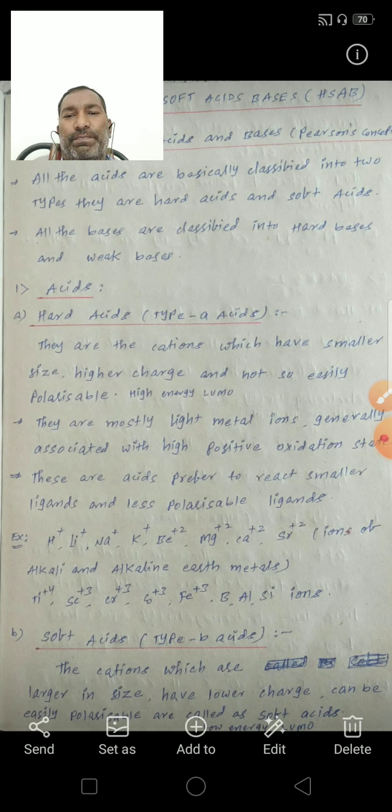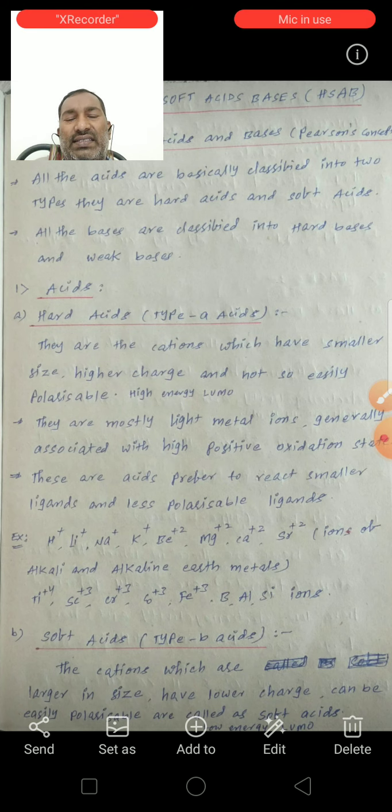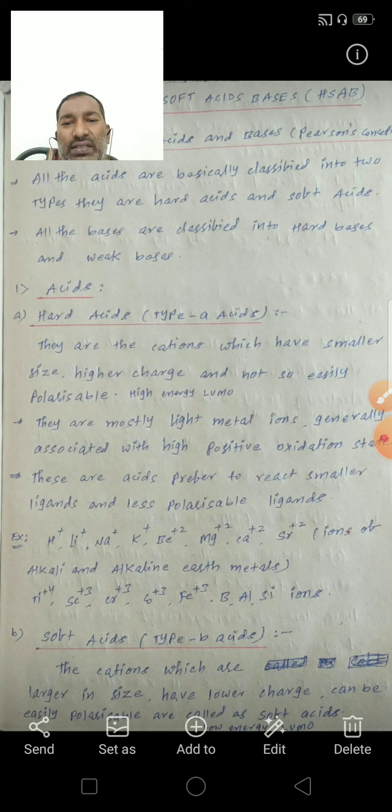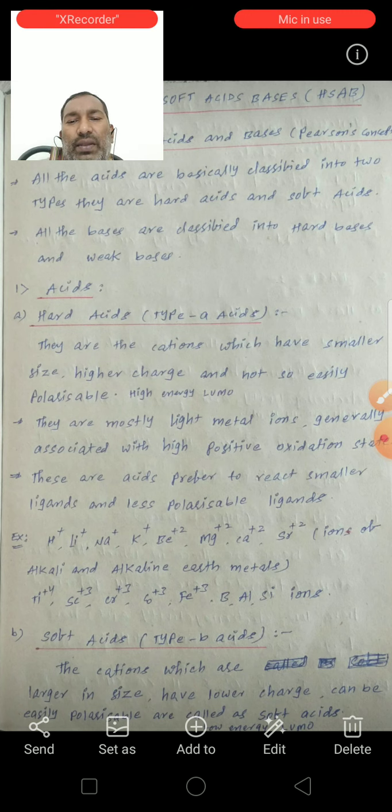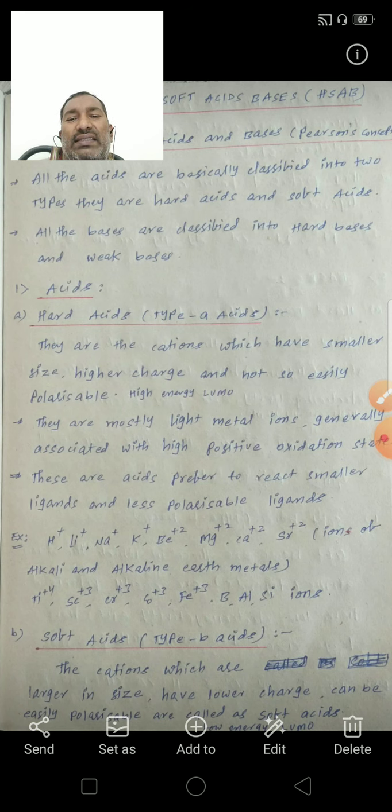Now the examples for hard acids, having a small size and higher positive charge: H plus, lithium plus, sodium plus, potassium plus, beryllium 2 plus, magnesium 2 plus, calcium 2 plus, strontium 2 plus. These are all ions of alkali and alkaline earth metals.